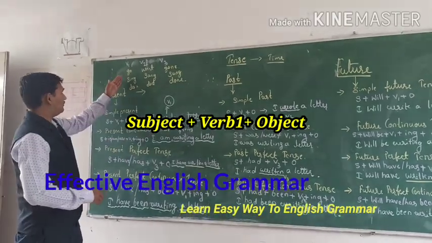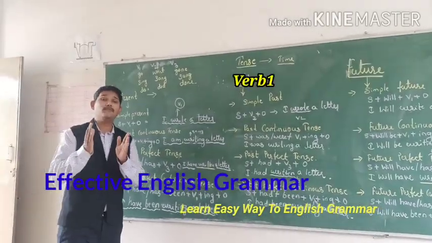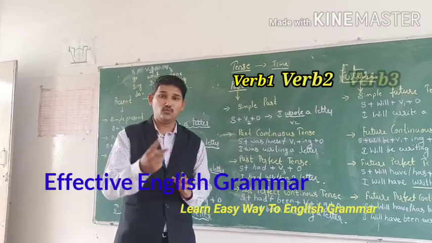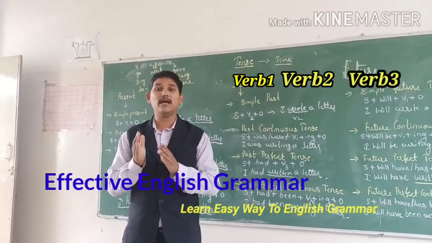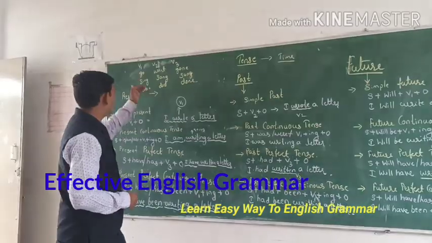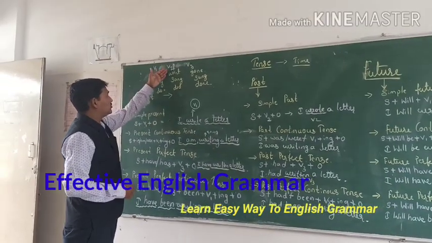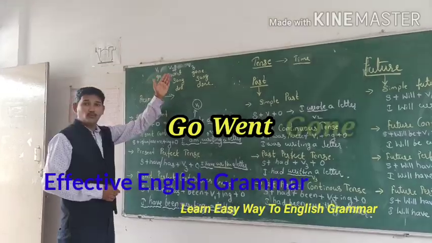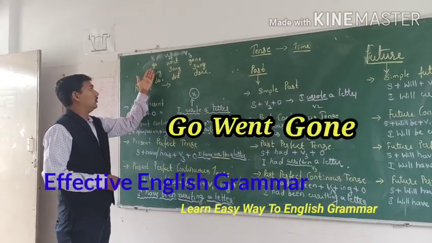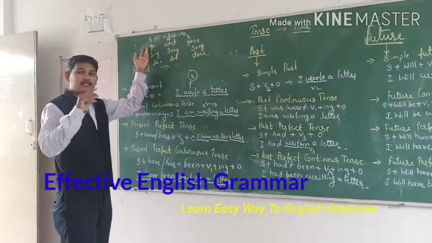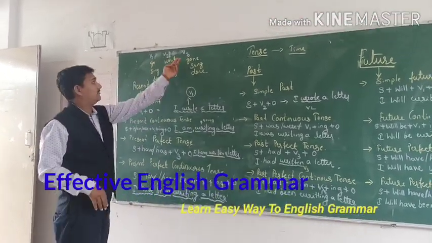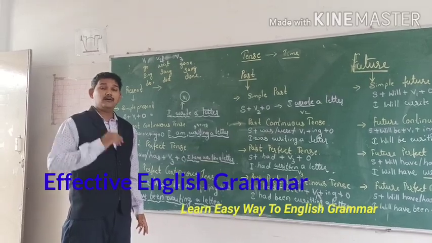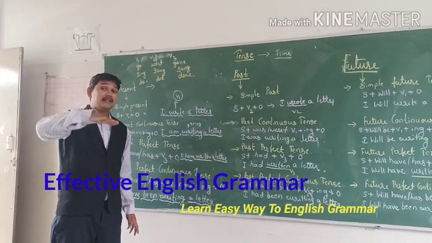What is this V1? V1 means verb form 1; verb form 2 and verb form 3 are there too. We divide the verb like this according to when we have to use which kind of verb. Go, went, gone. V1 shows the present tense, V2 is the past, and V3 is the past participle, used in the present.